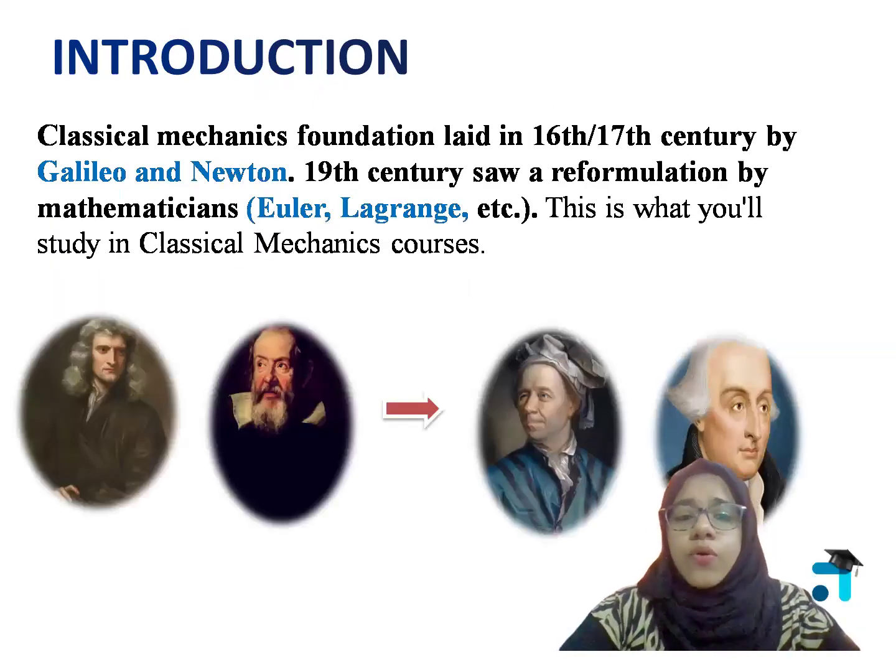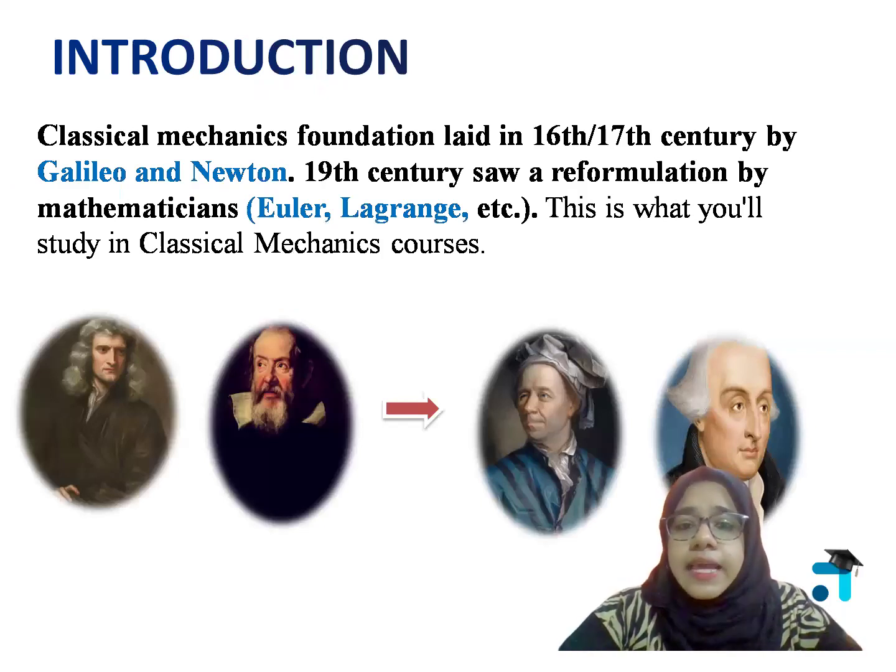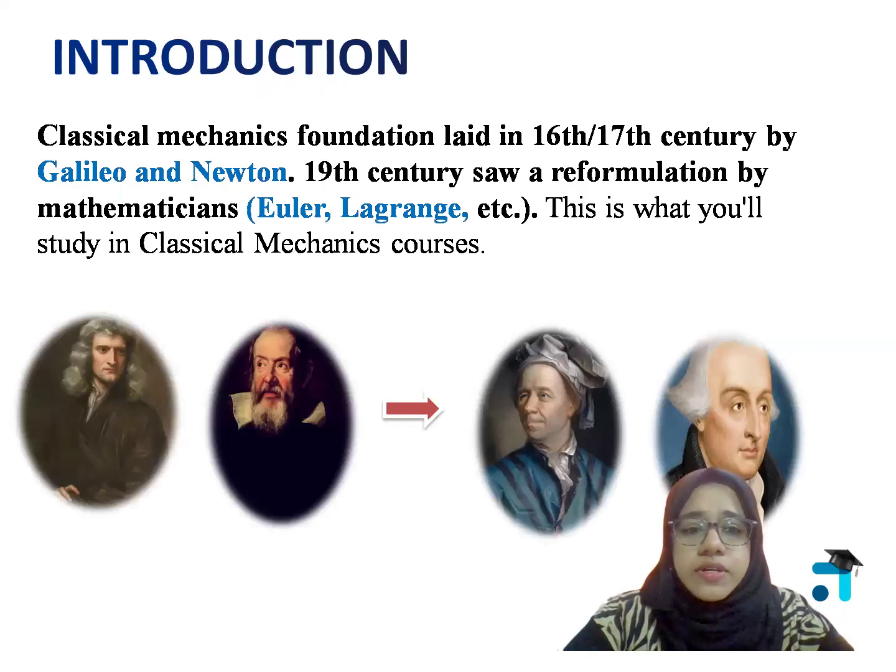Okay. Now, during the late 16th and early 17th century, you can see here the images of Sir Isaac Newton as well as Galileo Galilei. Sir Isaac Newton, as well as Galileo Galilei, laid the foundation for classical mechanics.